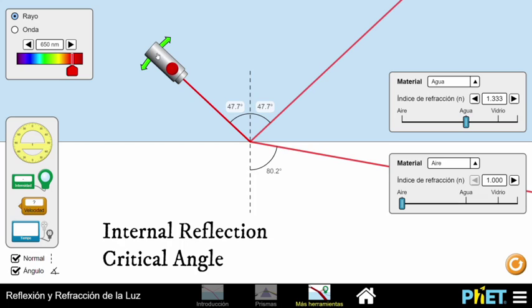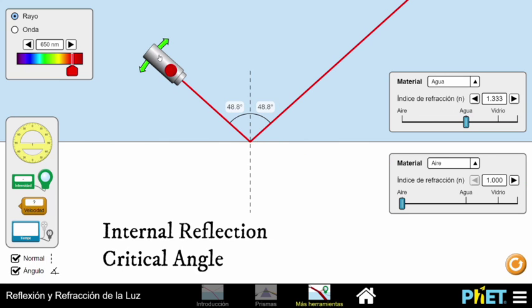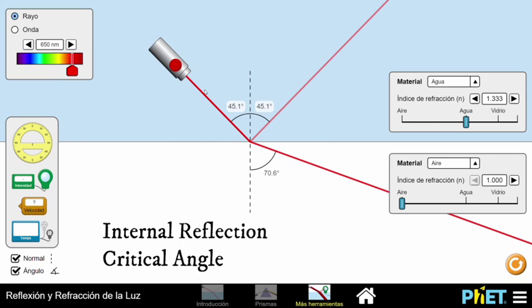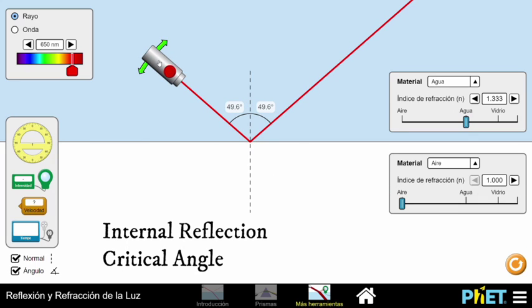And second, the critical angle must be met. Now the critical angle is just a value for the incidence angle such that the refraction angle reaches 90 degrees. In this case, light cannot pass through the surface and must all reflect back inside.